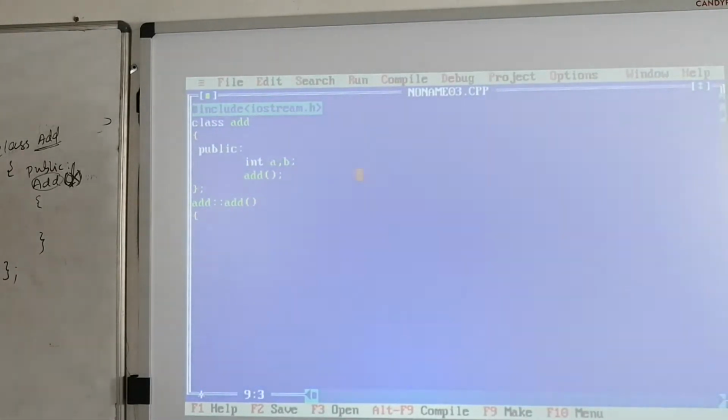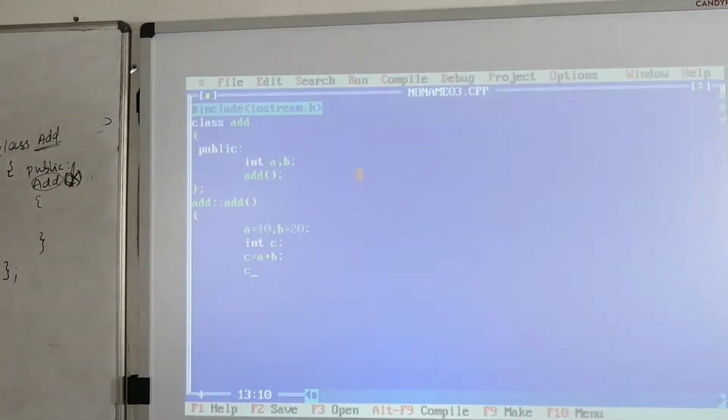See here, a equals 10, next b equals 20, int c equals a plus b.